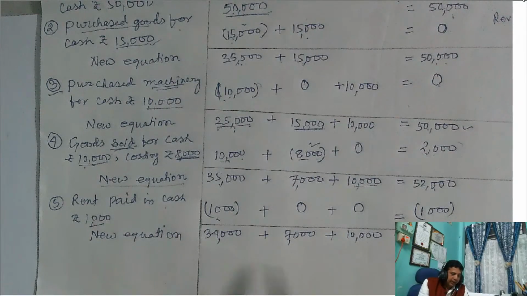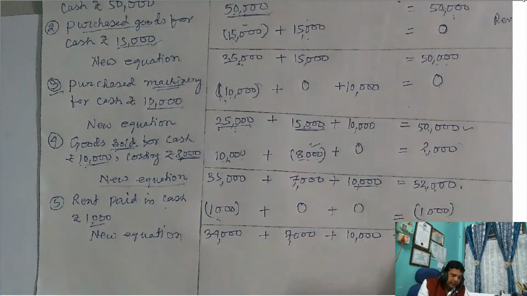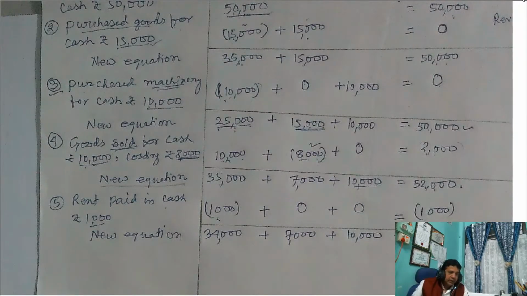You have to identify revenue expenses, that is, which happen regularly. While preparing the accounting equation, you deduct this type of expense from cash balance if it is paid in cash, and deduct from capital, as it represents loss. So 52,000 minus 1,000, what is the balance? 51,000.